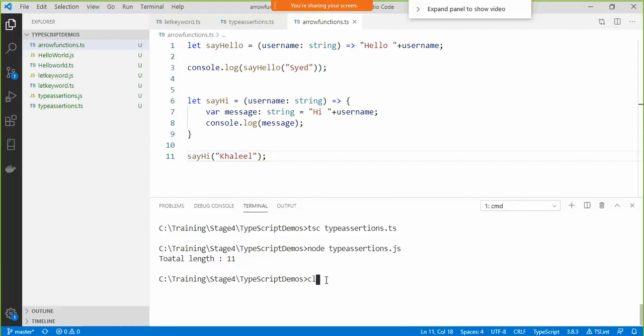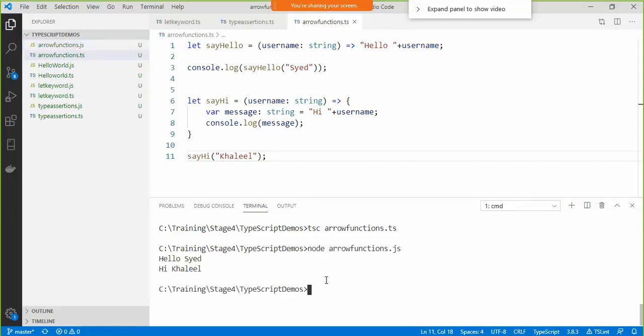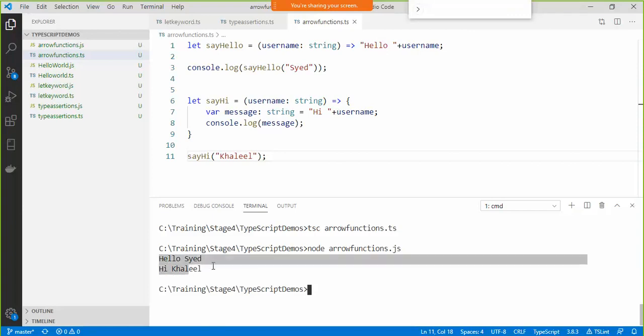Go ahead and transpile it, say tsc, and then say node arrow function dot js, and there's my output, hello and hi.